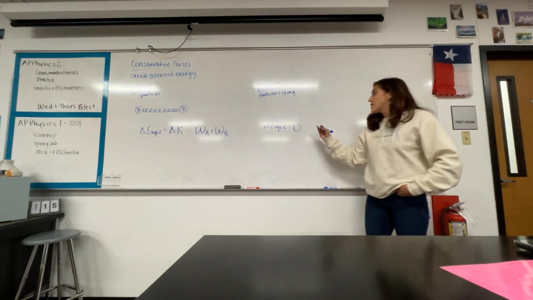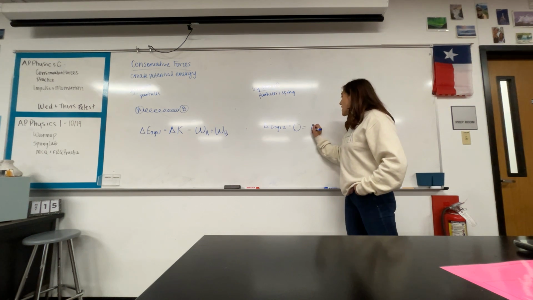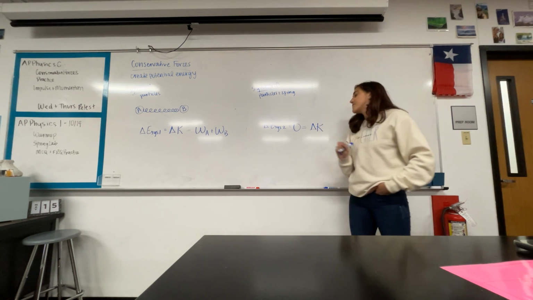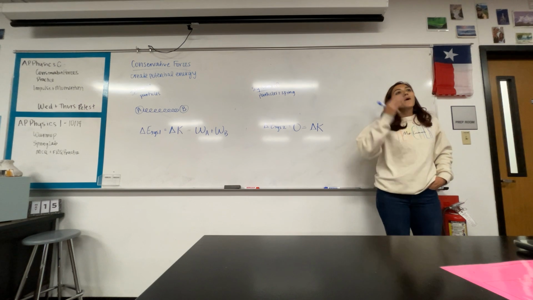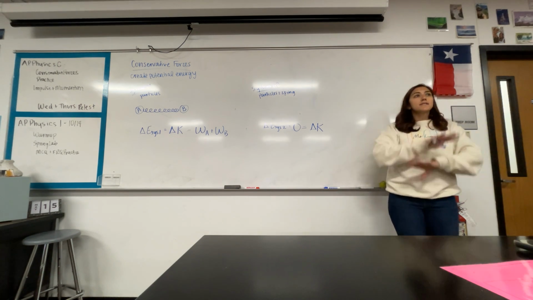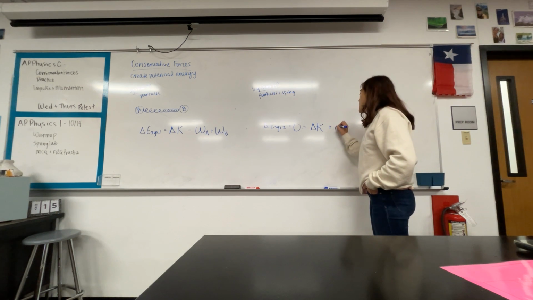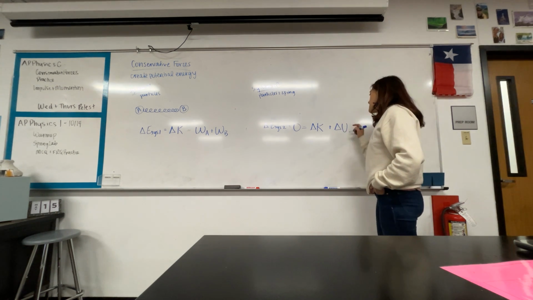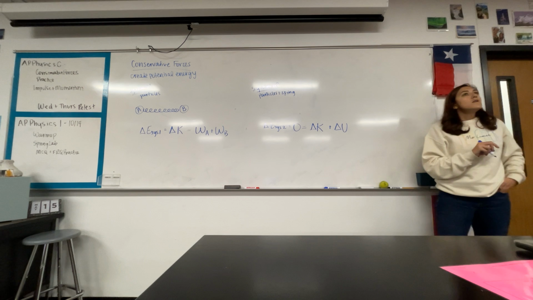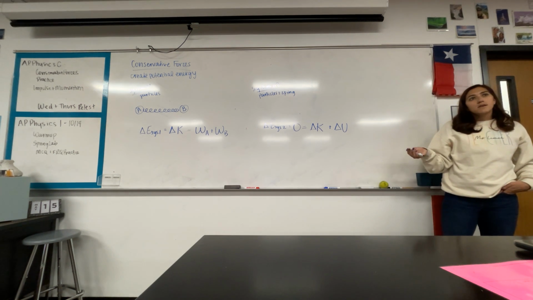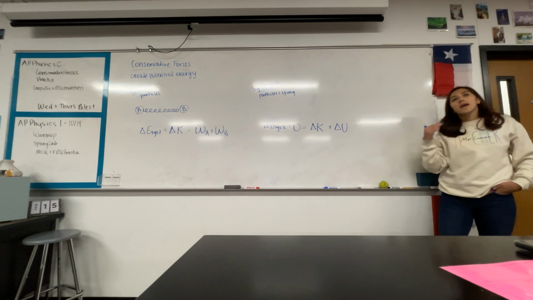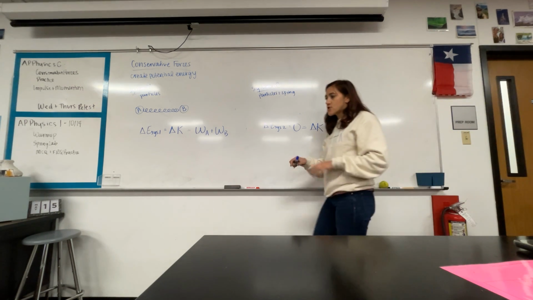There was still, though, because the physical thing didn't change, a change in kinetic energy. So what this must mean is that since the system's energy didn't change, there must have been a change in another type of energy, let's say potential energy, that counteracted that change in kinetic energy. This is how we get the idea that there must be potential energy in the system.